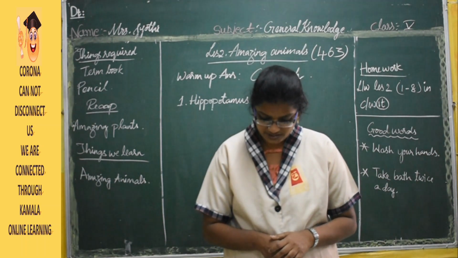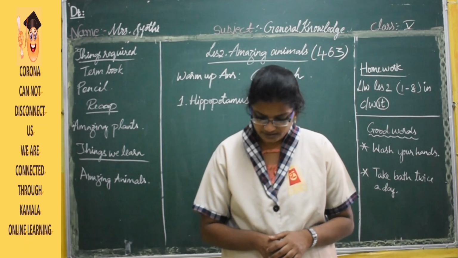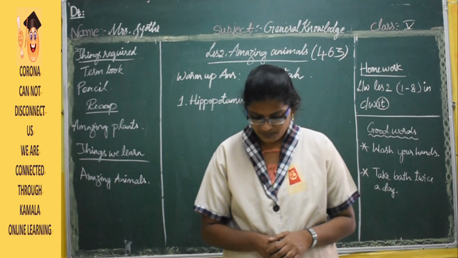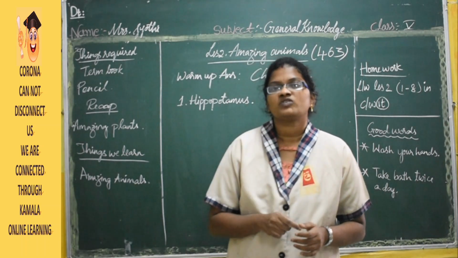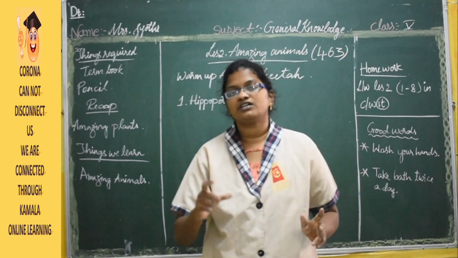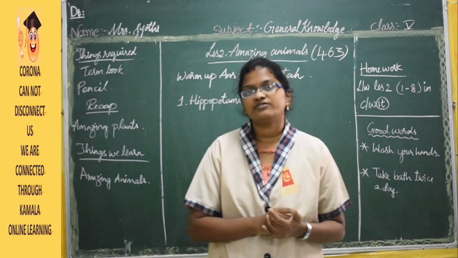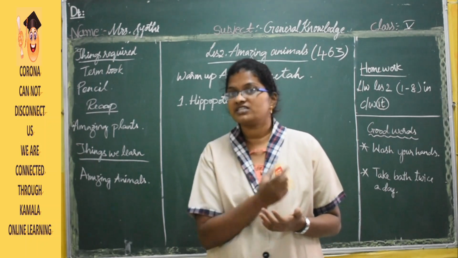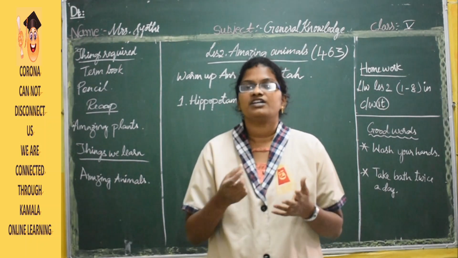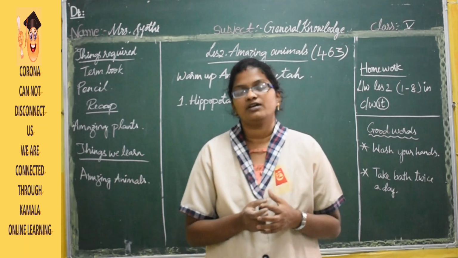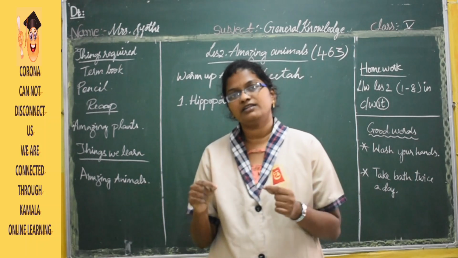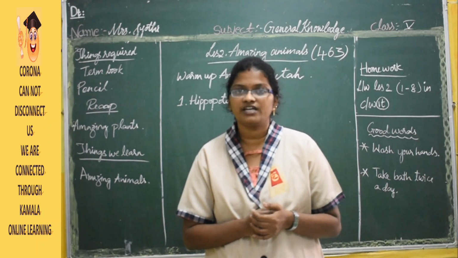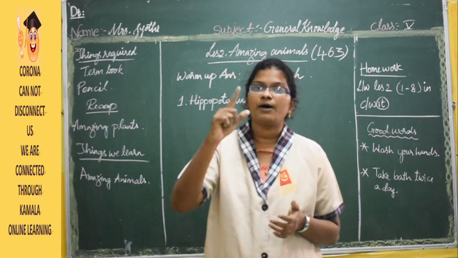The notable feature that sets it apart is the hump, which is missing in this animal. Now if you look at the second picture, as soon as you see the picture, an image will come like as if it is a camel, isn't it? It looks the same as a camel, but there is a small difference between the camel and the picture which is there in your textbook. That is the hump.